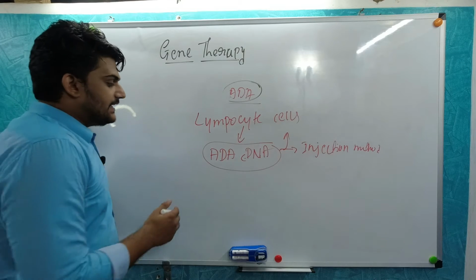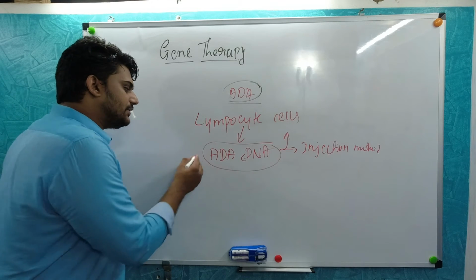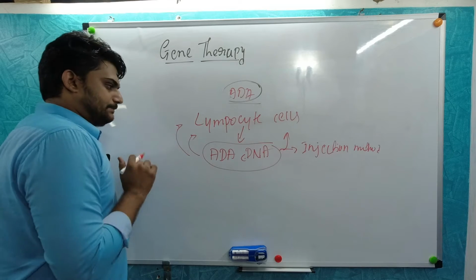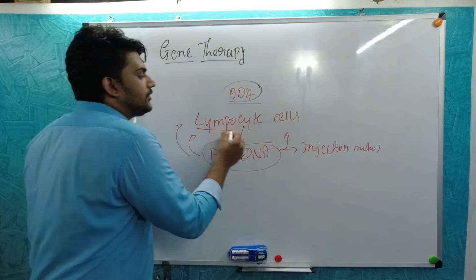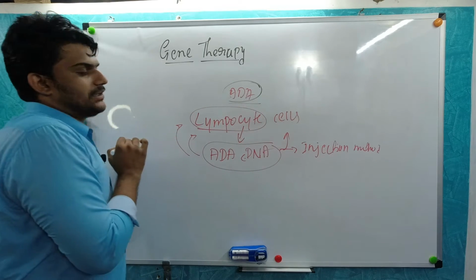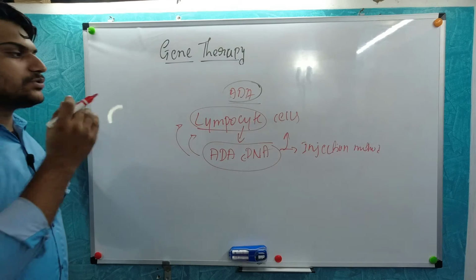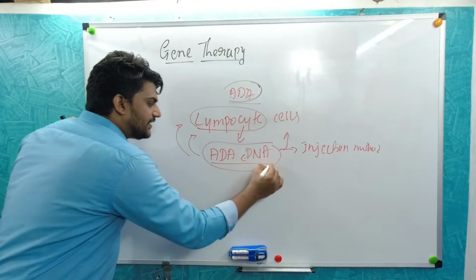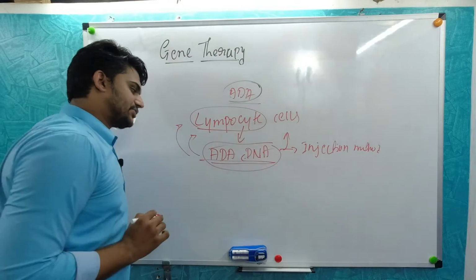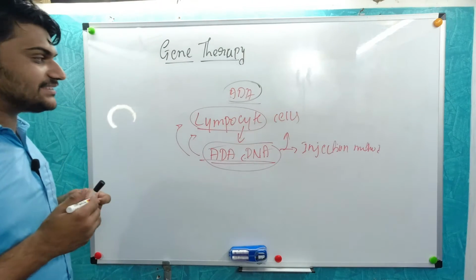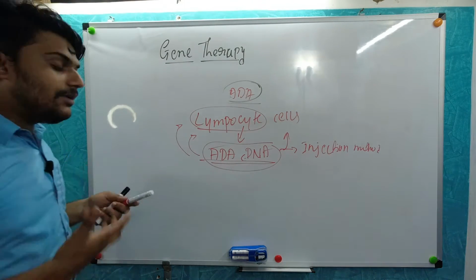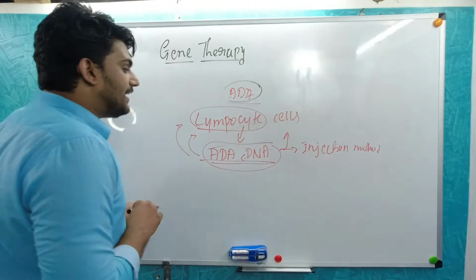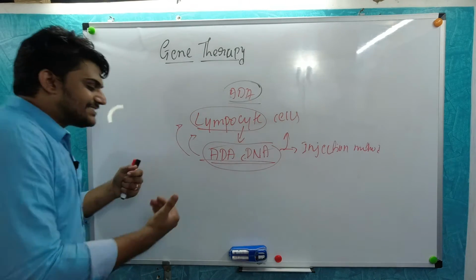Now what happened is, the individual's disease started curing, but at one point of time, you can think that lymphocytes are not permanent cells. Okay, so they are going to get destroyed at one point of time. So with that, this particular enzyme also was getting destroyed. But it was a first step to the gene therapy. Now what had happened? That is very important. So now they have gone to the next step.